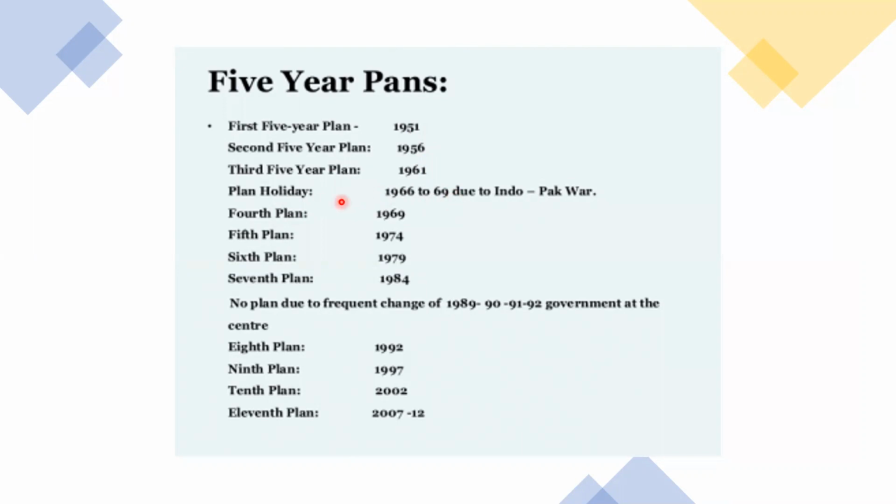Then from 66 to 69, for 3 years they did not implement any plan. That is a plan holiday, because the Indo-Pakistan war took place. So all the money the country had, they had to spend on the war. That's why they did not make any 5-year plans. Next, the fourth 5-year plan started in 1969 to 74. Next, the fifth 5-year plan, 1974 to 79. Next, the sixth 5-year plan, 79 to 84. Seventh 5-year plan, 1984.